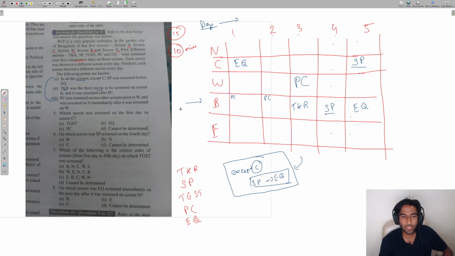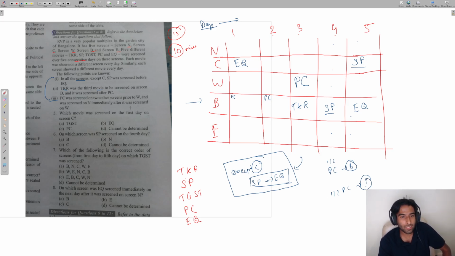One screen, of course, is screen B, so PC is either on day 1 or 2 on screen B. And the other screen for PC? We don't know. We have to find this out.